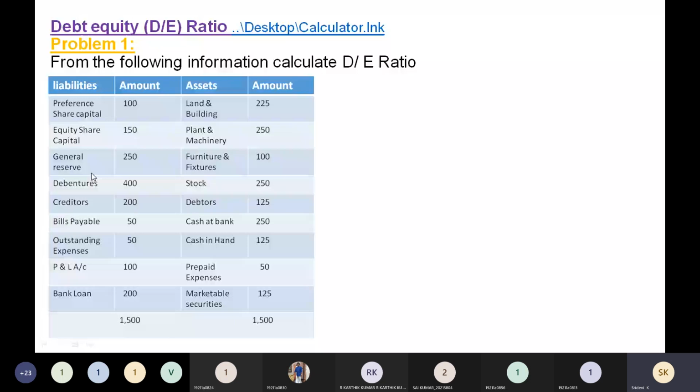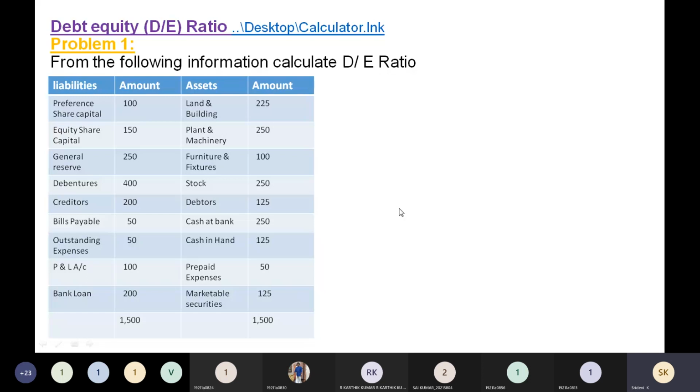And bank loan also comes under the long term loans. You treat all these bank loans as outsiders long term loans. Okay. So whatever loan is given on the liability side, you take there. If it is given as a short term loan, don't include here. If it is not mentioned whether long term or short term, treat it as long term. So these are the important points you have to keep in mind.